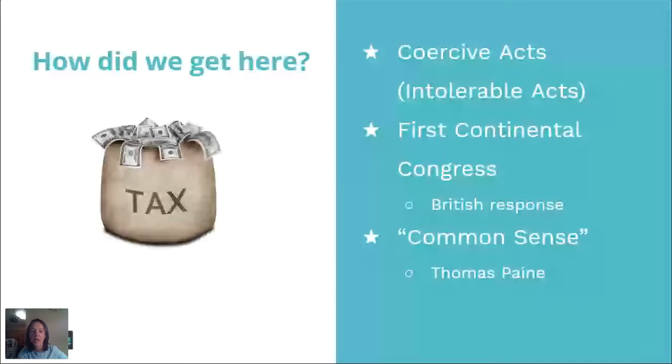So what we see when the First Continental Congress comes is them calling for a Declaration of Rights and Grievances, right? We're not talking independence. We're just making the statement that only the colonial legislatures, who the colonists are voting for, have the right to tax the colonists. Parliament, whose members we're not electing, doesn't have the right to tax us. The First Continental Congress also declares the Intolerable Acts unconstitutional and criticizes the king and Parliament for taking away their colonial assemblies. But again, not declaring independence, still trying to work out this situation.